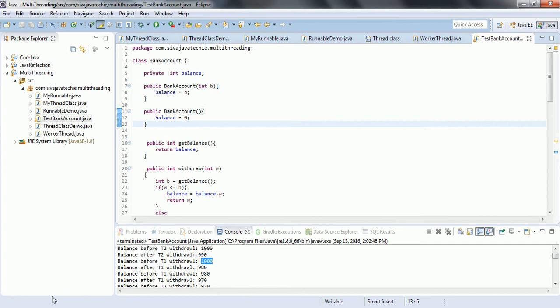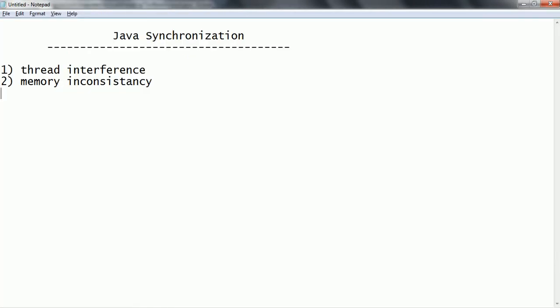In order to implement Java synchronization, synchronization can be applied at three levels in Java. One is the synchronized block, and similarly you can apply it at the method level.